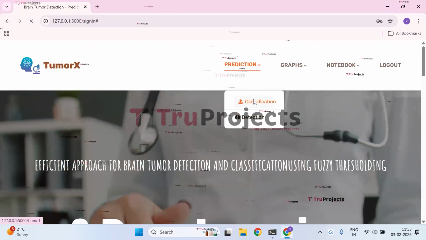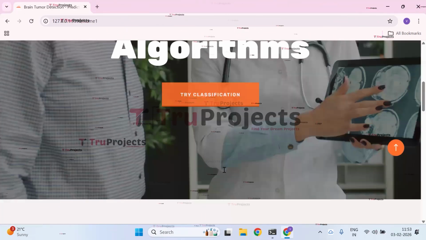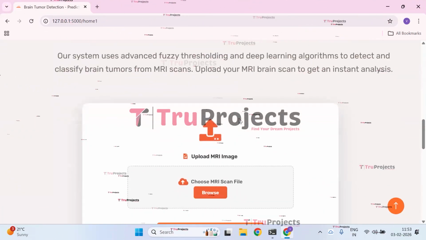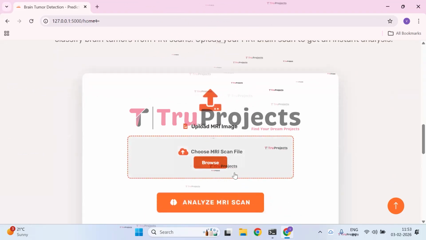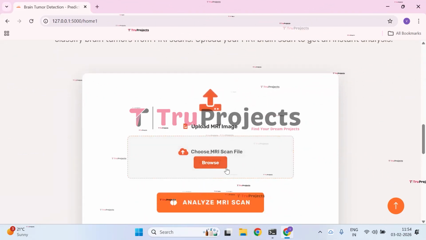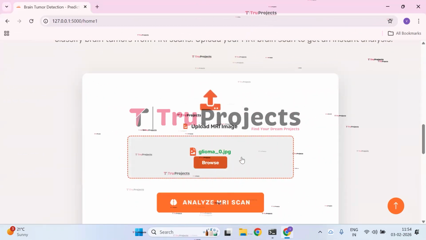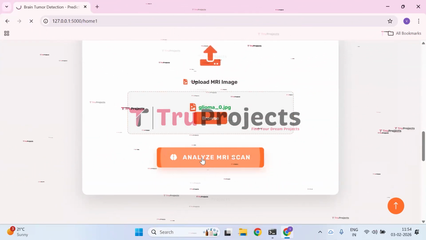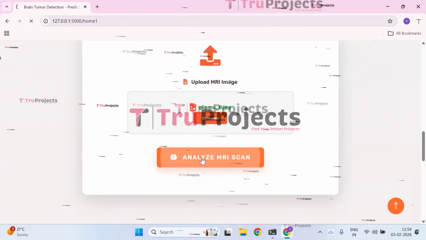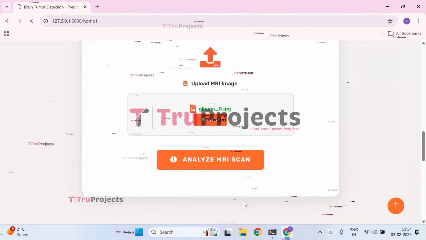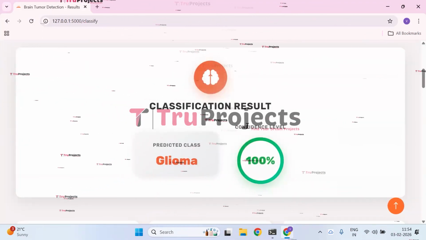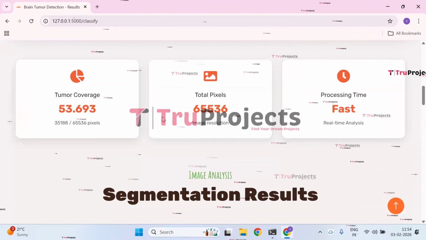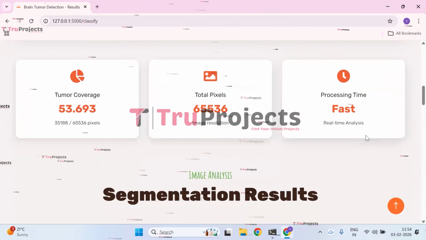Click on classification button so that upload MRI scan for analysis will be open, where you need to upload an MRI scan image and then classify the image. The image has been successfully uploaded, and then click on Analyze MRI scan so that the given image is pre-processed and the output will be displayed as glioma. The confidence level is 100%. Here we have the tumor coverage, total pixels and processing time.